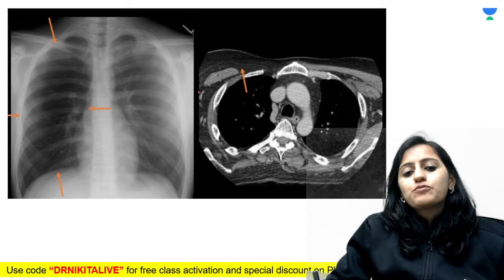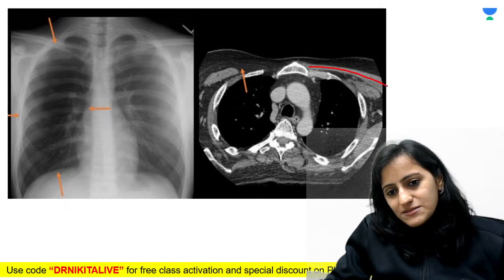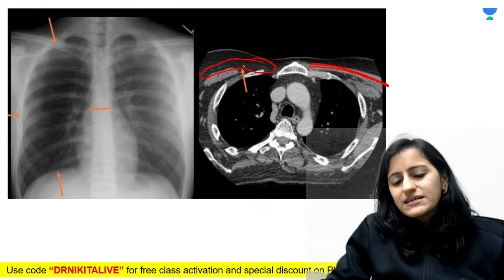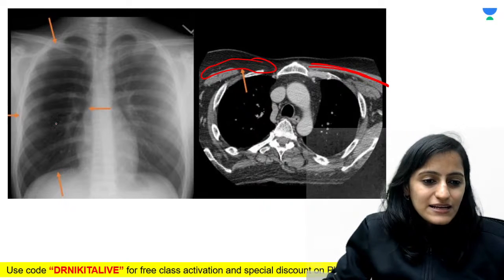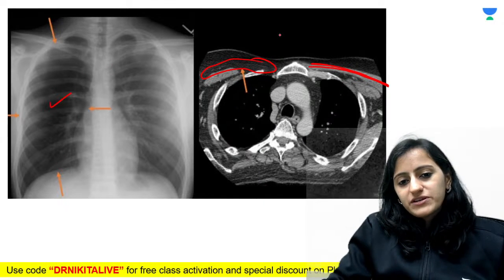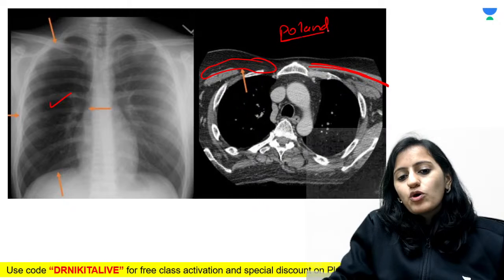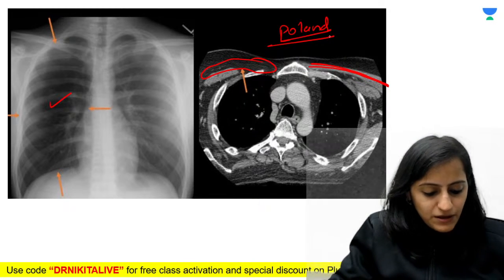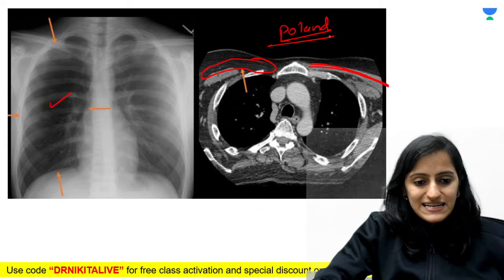Again, it is Poland syndrome. Look at this muscle which is present on the left side. Look at the absent muscle here. There is asymmetry. And look at the more black appearance of the right side. So this is Poland syndrome again. The right side appears more black because of the decreased density.